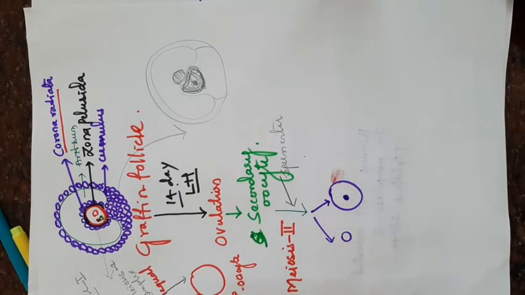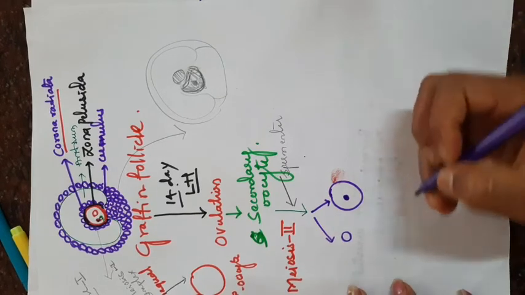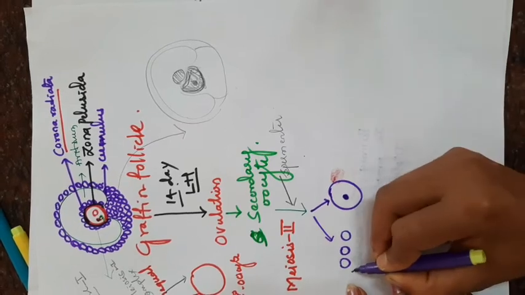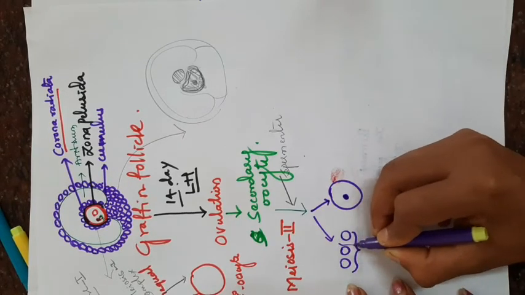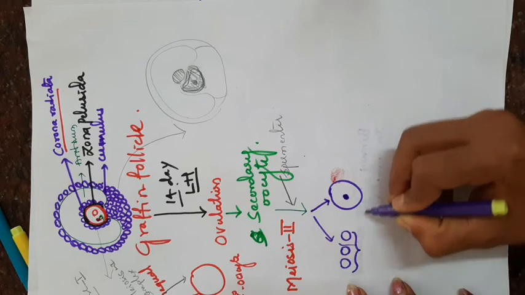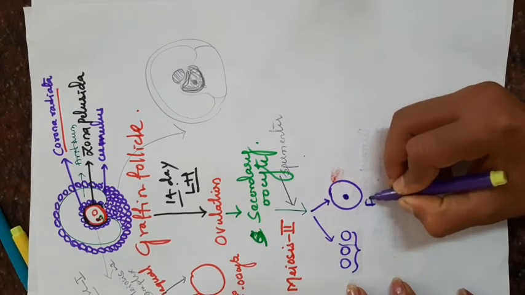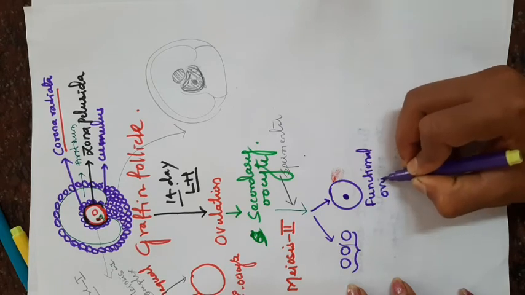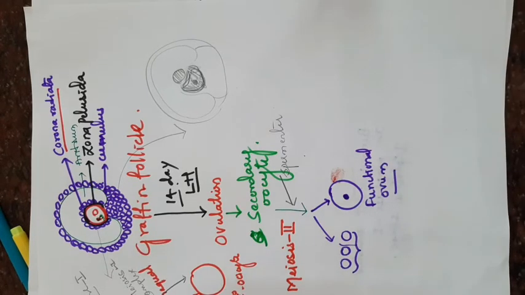Remember, three polar bodies are formed: by meiosis first one polar body, by meiosis second two polar bodies. This is a functional ovum. When the sperm enters, meiosis 2 completes to give the functional ovum.